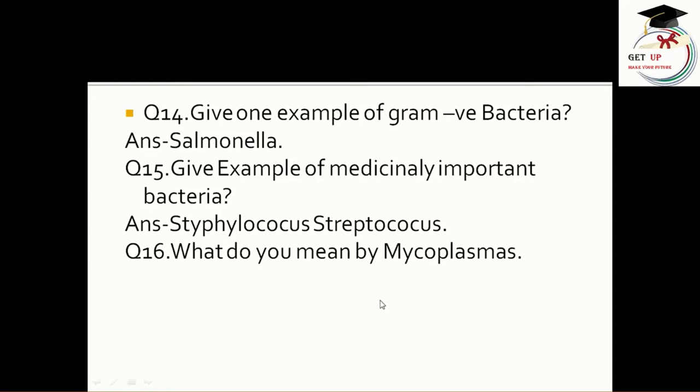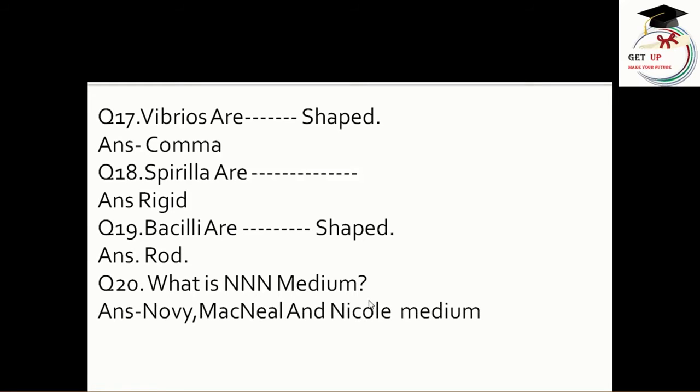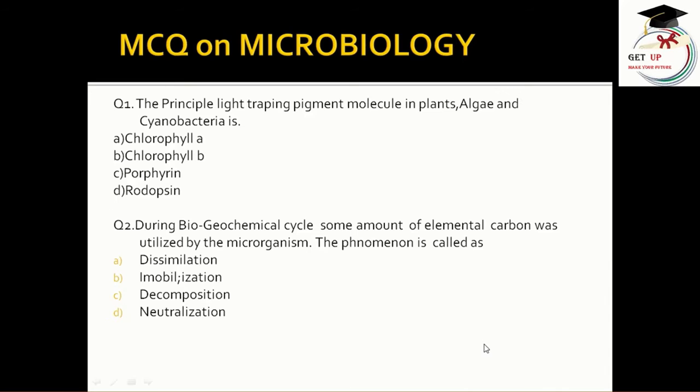What do you mean by mycoplasmas? Answer is they don't have the cell wall. Vibrios are dash shaped. Answer is comma shaped. Spirilla are dash. Answer is rigid. Bacilli are dash shaped. Answer is rod shaped. What is the NNN medium? Novy, McNeal and Nicolle medium.